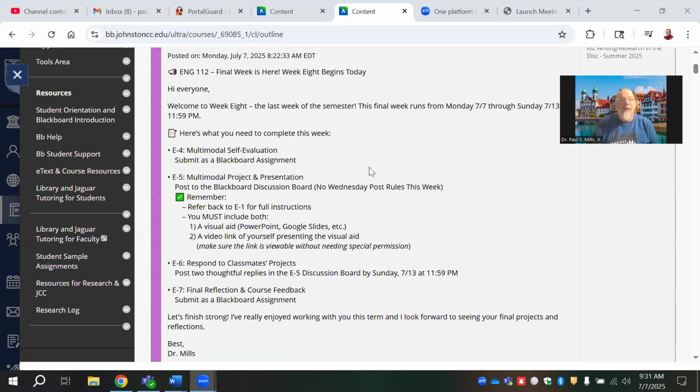So E4 is the multimodal self-evaluation. That's the thing where you talk about your performance with doing this multimodal project that you're working on for this last week of the semester. The E5 semester assignment is actually that multimodal project and presentation. You're going to post it to the discussion board there in the E5 folder.